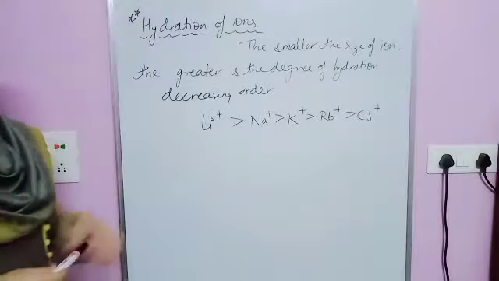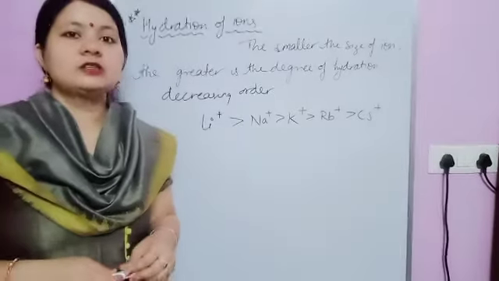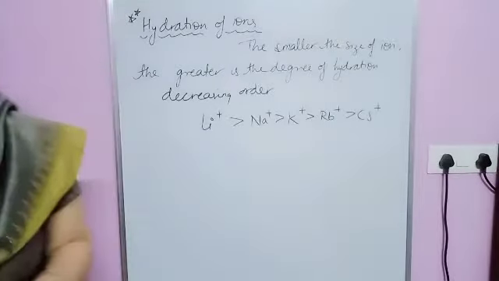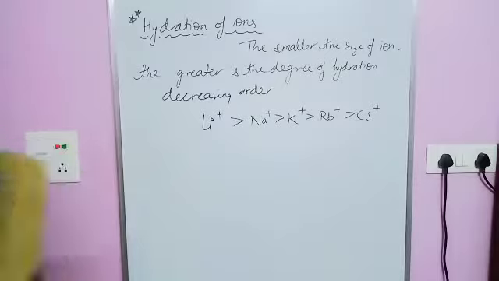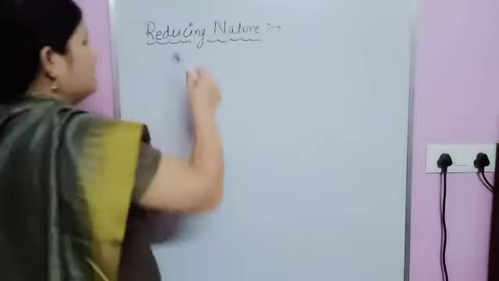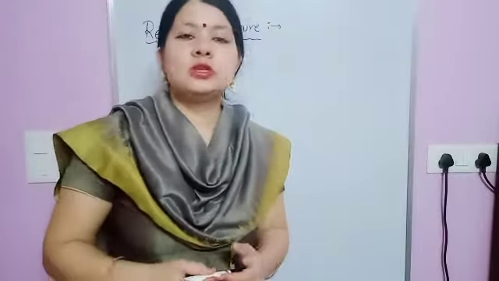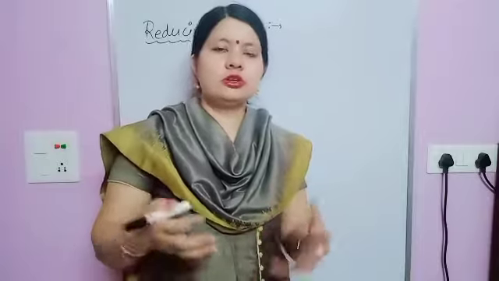Now after that, this one is regarding hydration of ion. Then the next property we have is reducing nature. Okay, 11th class. Now reducing nature, you know, oxidation, reduction, reducing agent, oxidizing agent.